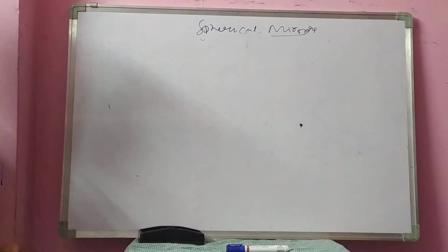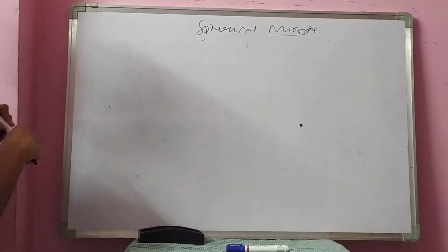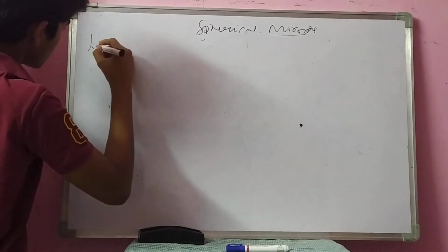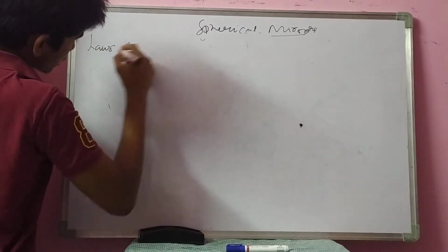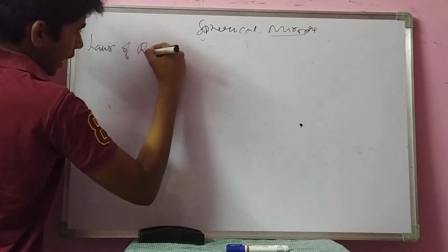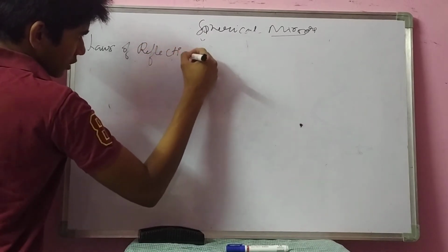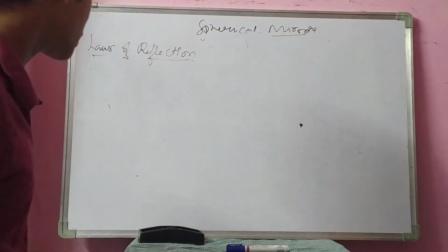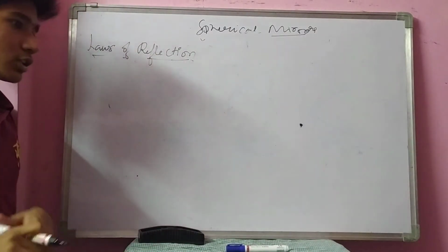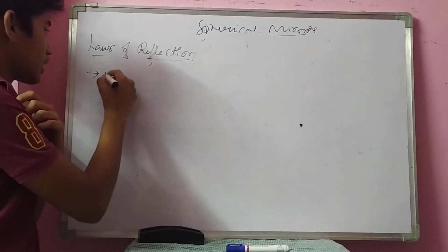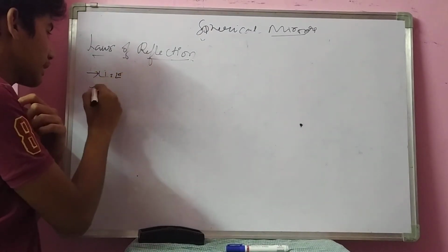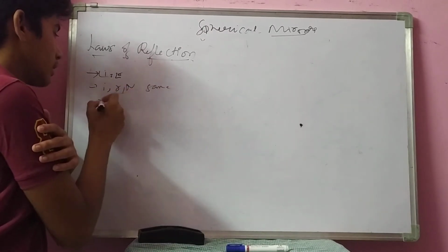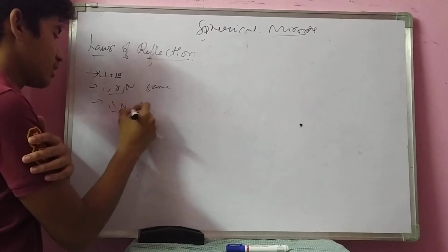Now I want to discuss the old topic we had discussed some videos before, that is laws of reflection. Laws of reflection, right? We had discussed some part, like chapter only. There are mainly 3 laws of reflection. They are: angle I equal to angle R, I, R and N lie on the same plane, and also N is in between I and R.